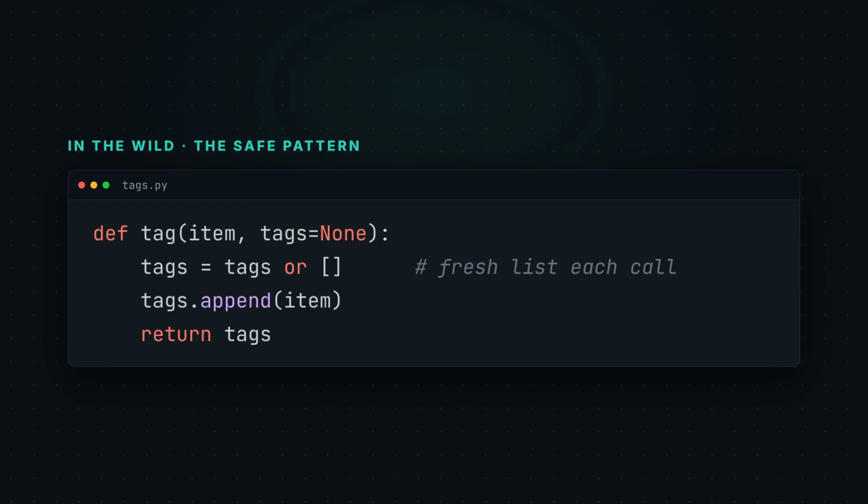This is the pattern you'll see in every good code base. Default to None. Then inside, tags or an empty list. A brand new one every call. Safe, boring, correct. Exactly what you want.